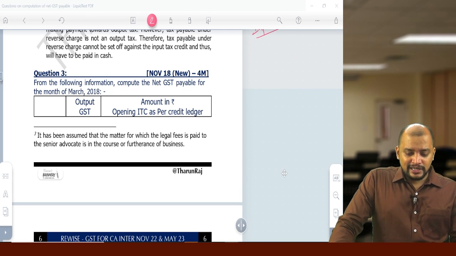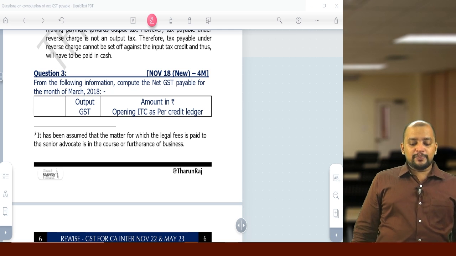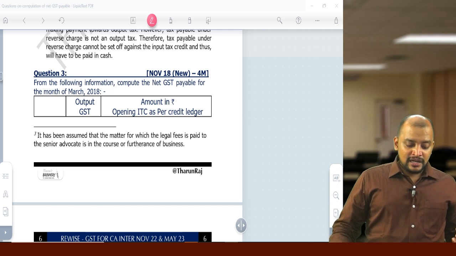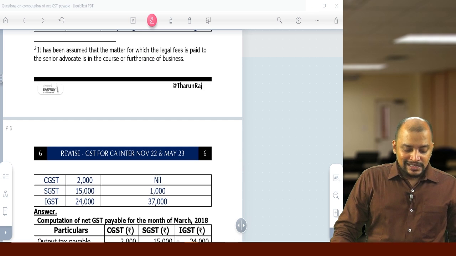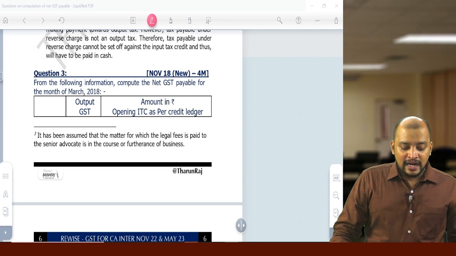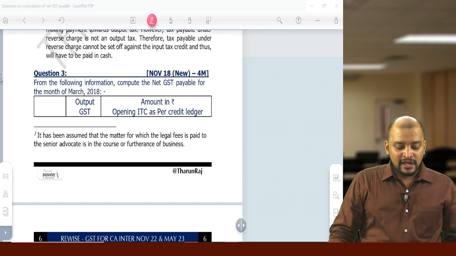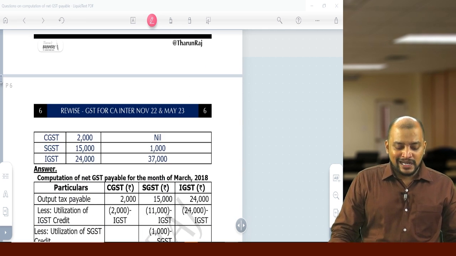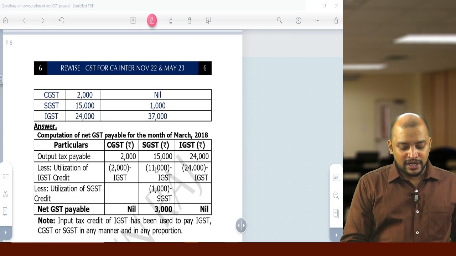Next, another question is question number 3. From the following information, compute net GST payable for the month of March 2018. So in this they have given output GST, CGST, SGST, IGST, and amount opening ITC as per credit ledger nil, 1,000 and 37,000. So this is the information, we don't have anything else, it's a simple question. So what is their liability? CGST, SGST, IGST, 2,000, 15,000 and 24,000.